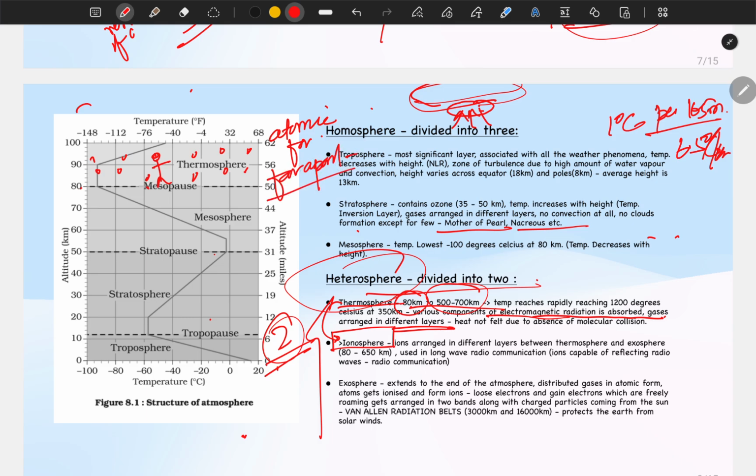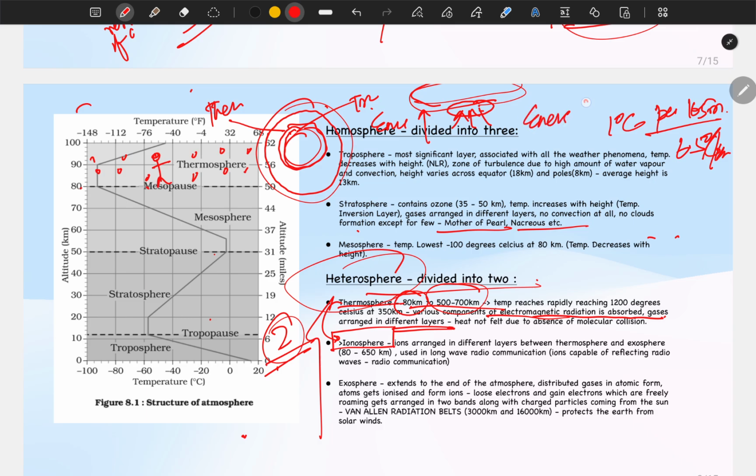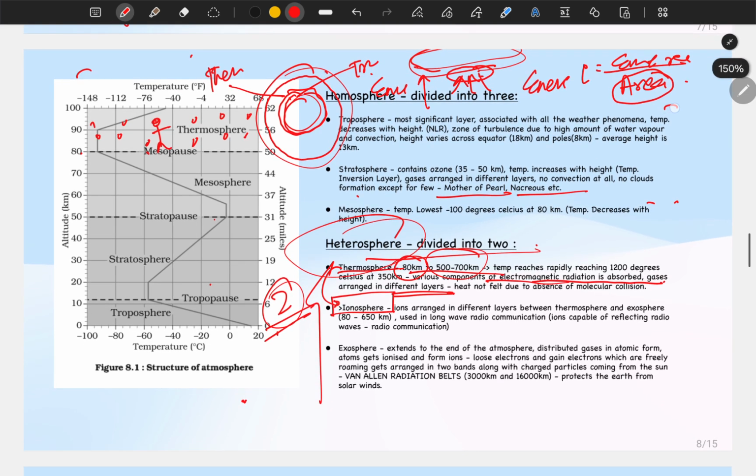Okay, and one more thing, suppose I show you with a diagram. If this is Earth, and this is the area extent of the thermosphere, and suppose this is the troposphere. Heat is absorbed but the area is less, so energy intensity becomes high. Energy intensity is energy received divided by area. Since the area is less, we feel more heat in the troposphere.